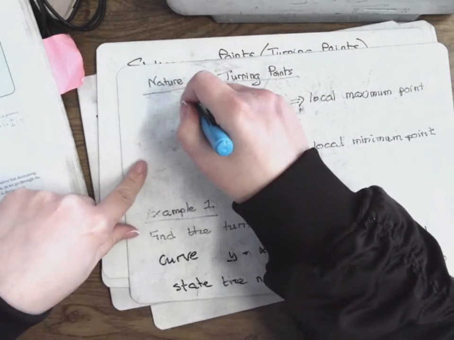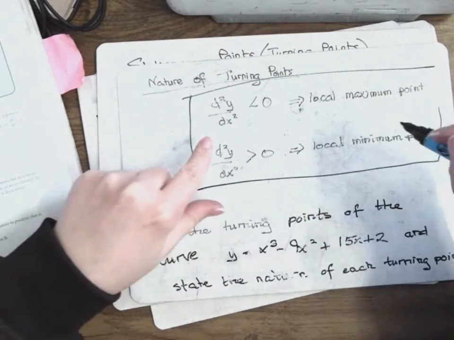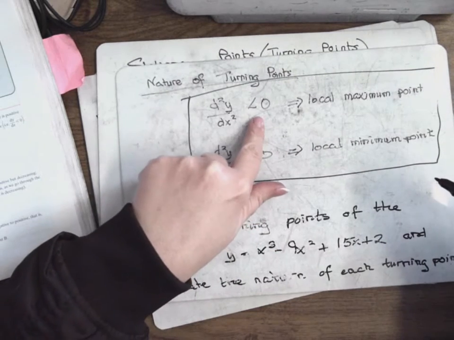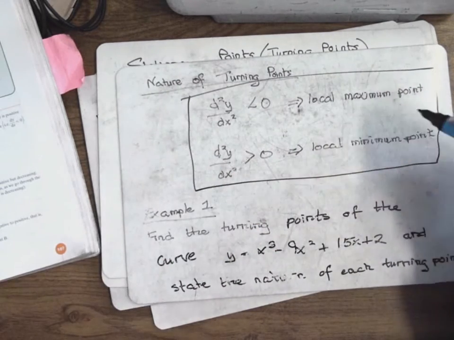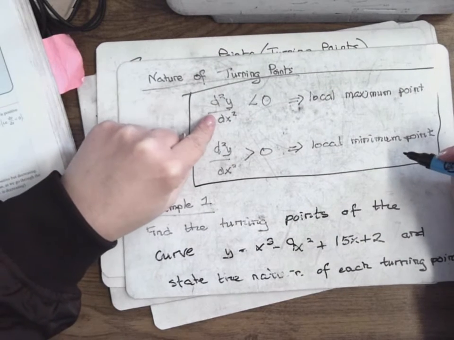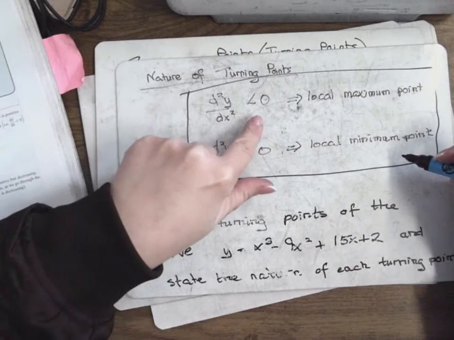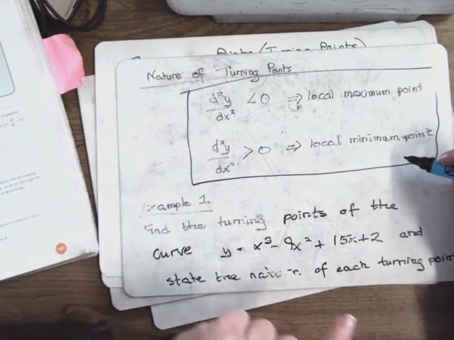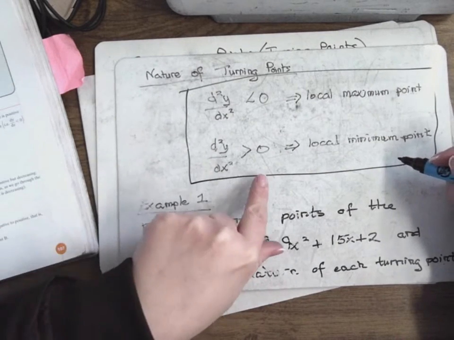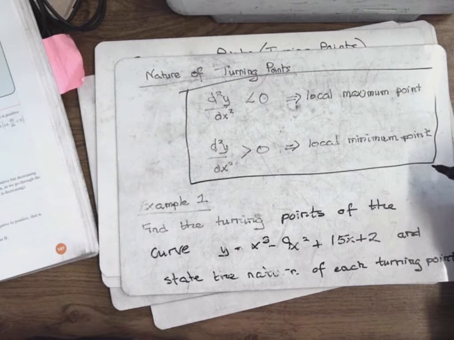And the rule for the nature of the turning points is you get d2y/dx2, and if that's less than 0, it's the maximum point. So it's the opposite to what you think it was. So you get d2y/dx2, so you differentiate again and you fill in the x value. And if you get a number less than 0, that makes it a maximum point. And when you get d2y/dx2 and you fill in for x and you get a number that's greater than 0, it's the minimum point. You need to remember these rules.